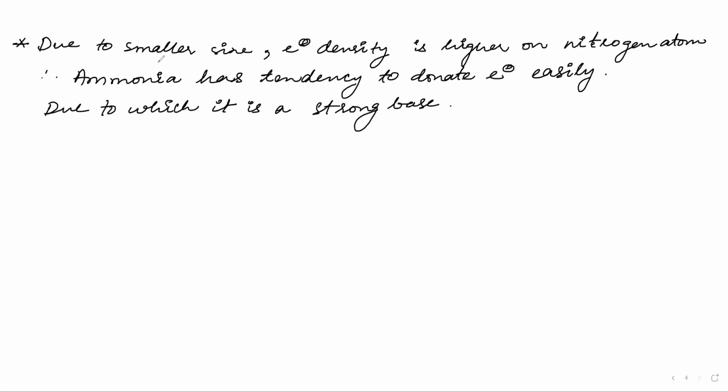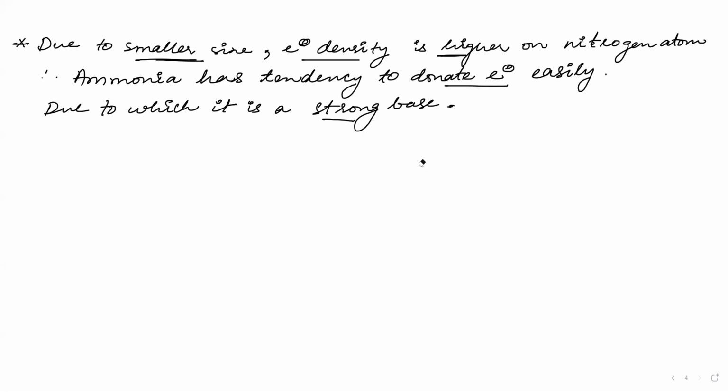Now see how many reasons there are why it is a strong base. Because it has the ability to donate electrons easily. Why does it have that ability? Because the electron density is higher. Why is the electron density higher? Due to small size. If you miss any one of the links, from smaller size to electron density, from electron density to donation capability, and from donation capability to strong base, then a strict teacher, like a math teacher, will cut marks. So write each and every point.